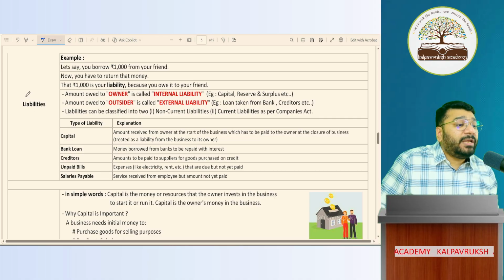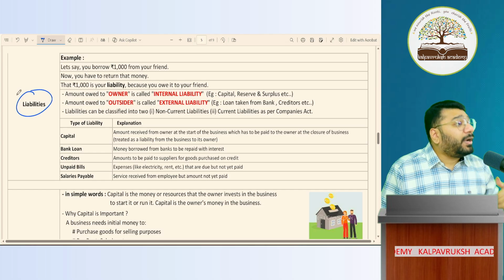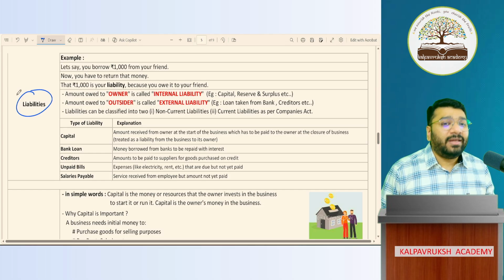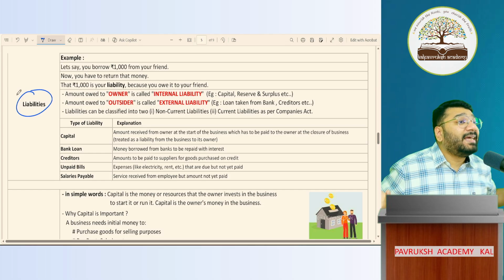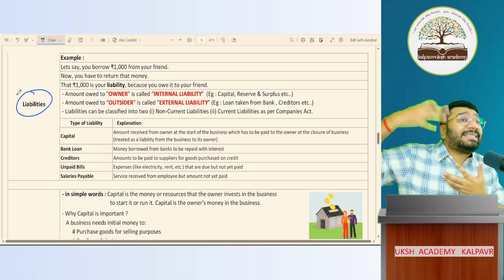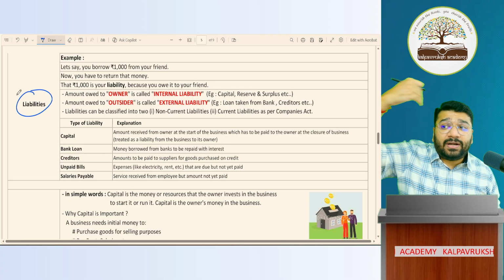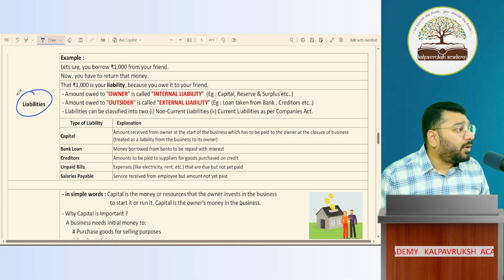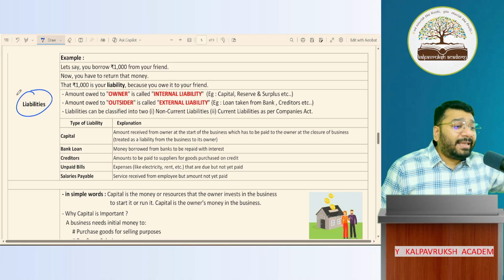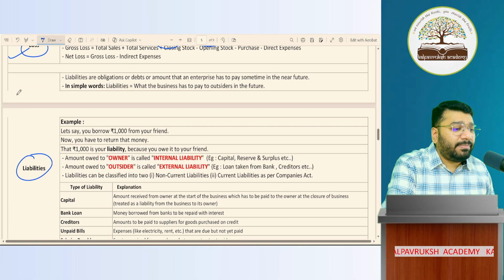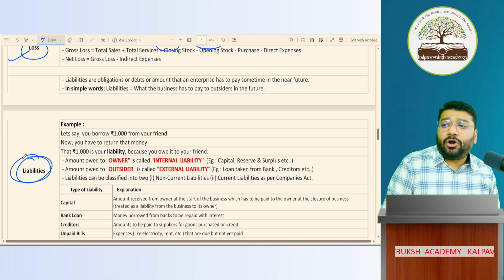Now we have to understand the meaning of liabilities. Then we have to understand the different types of liabilities. Then we'll try to understand what is capital. Then we'll try to understand what is asset. Then we'll understand the different types of assets. Now, can I start the discussion about liabilities? Tell me, people. Can I explain the meaning of liabilities?